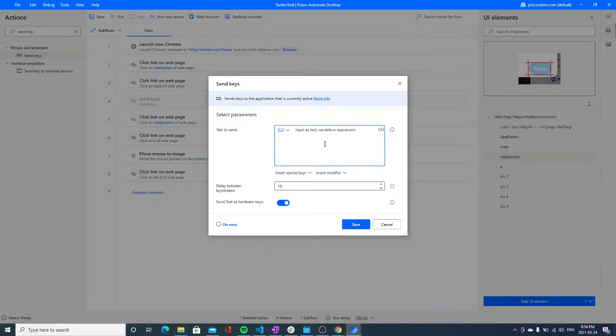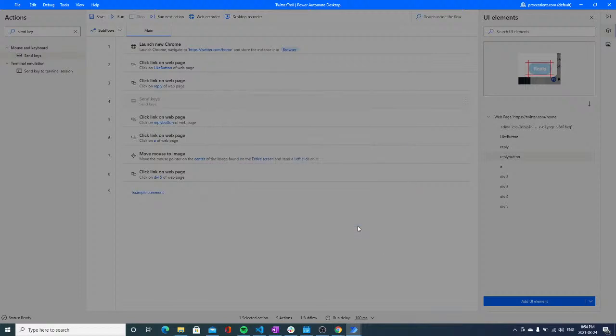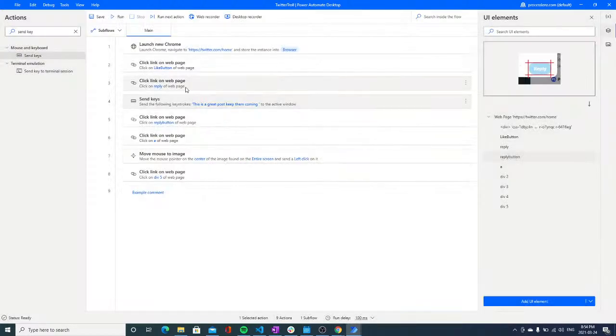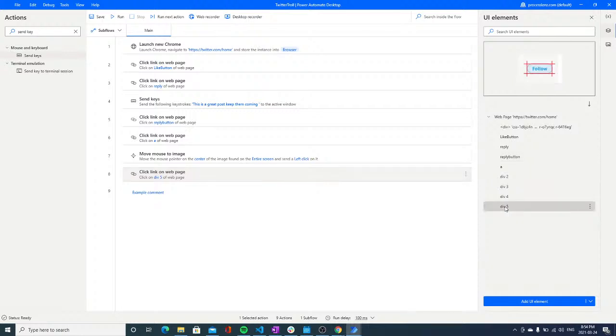All right, where did my text go? This is a great post. Keep them coming. Nothing more valuable than a comment like this. Now let's save this. Let's run this sad process and see what happens.